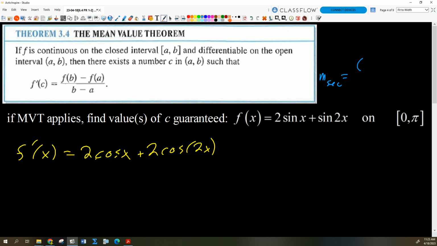Sine of pi is 0. Plus sine of 2 pi is also 0. So I get 0 minus f of 0. Sine of 0 is 0, right? So I just get 0 minus 0 over pi minus 0. Everybody good with that? Okay, which is just 0, right?